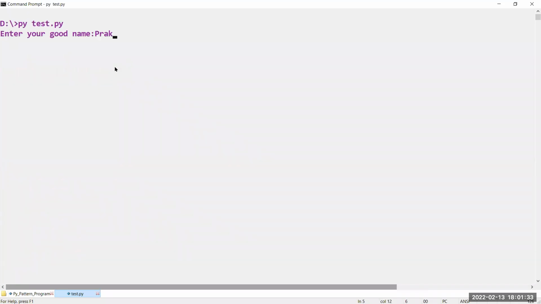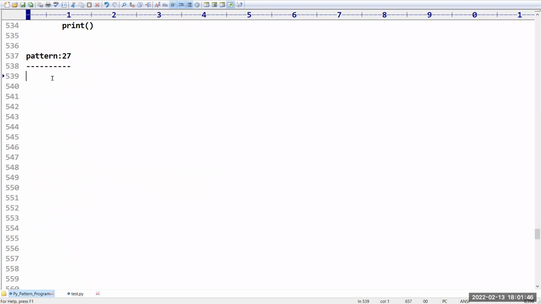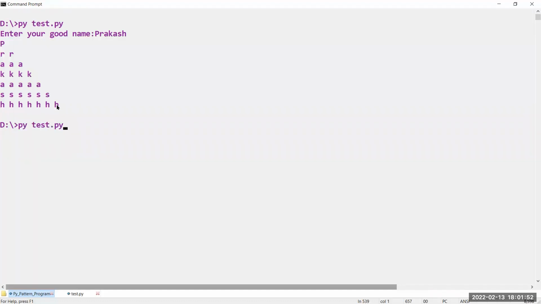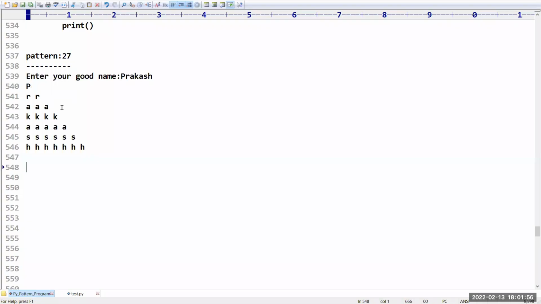Sir, I am giving input as Prakash. Have you observed P followed by 2 characters followed by, something like this. Okay, P like this we are going to get. Sir, if you want to interchange row value to column, column value to row, you are going to get it in a different style. That part also I will write here, sir.